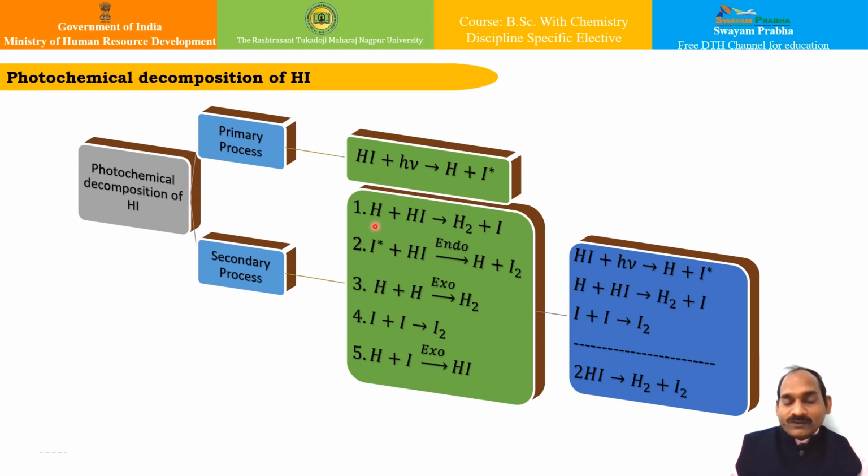Out of all these reactions, H plus HI will give you H2 plus I, and then this photochemically activated I will lead to this endothermic reaction. Another possible reaction is that two hydrogen atoms give you a hydrogen molecule. This is an exothermic reaction. So if you see these reactions 1, 2, 3, 4 and 5, out of all these reactions, only reaction 1 and reaction 4 are important.